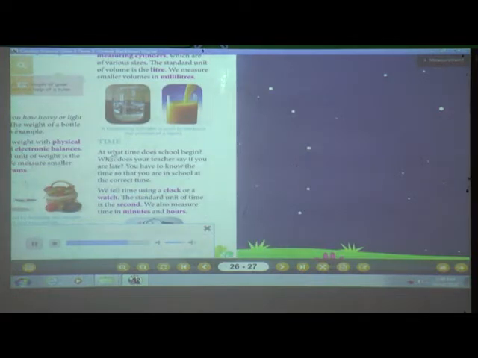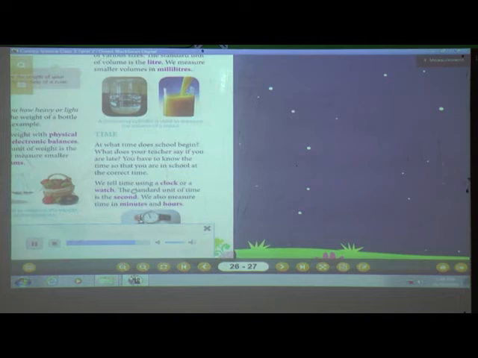Time. At what time does school begin? What does your teacher say if you are late? You have to know the time so that you are at school at the correct time. We tell time using a clock or a watch. The standard unit of time is the second. We also measure time in minutes and hours.